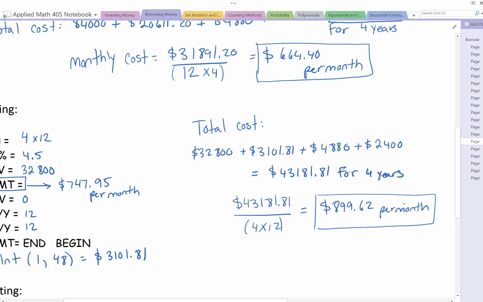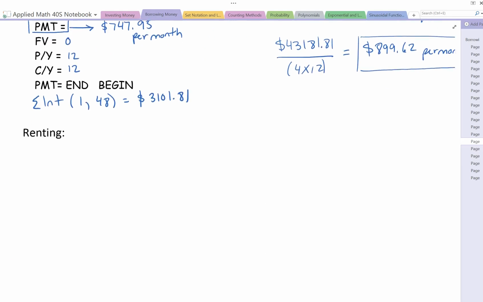But remember that when you're leasing, right, if that's going back to the leasing company, then that means you have no equity when you're done that. So that's something you want to look at when you're making those decisions. Now, there's one other option, which is renting. So currently she's renting this vehicle for $49.99 per day. So if we look back at the question, it says that she needs this for 12 days.